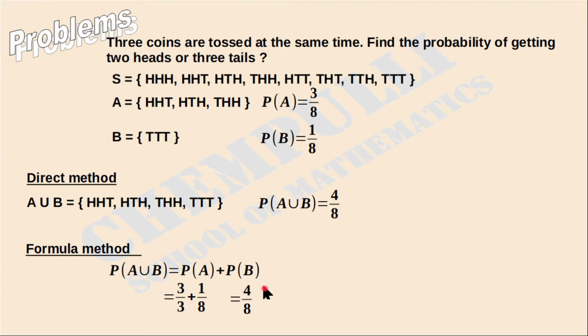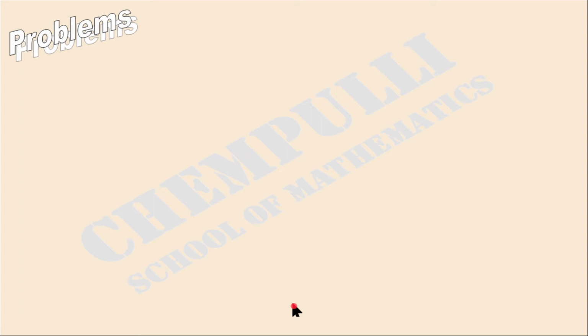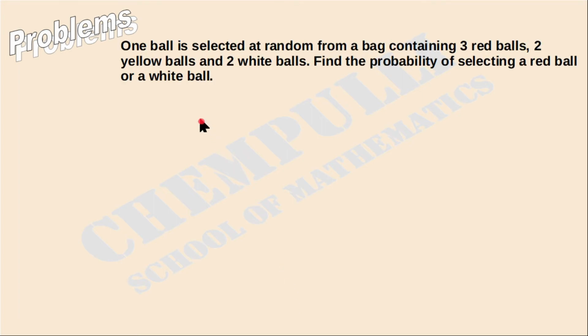Okay, then now you can check both methods. We got the same answer. What is 4 over 8? 4 over 8 is 1 over 2. That is half. Okay, equal chance.